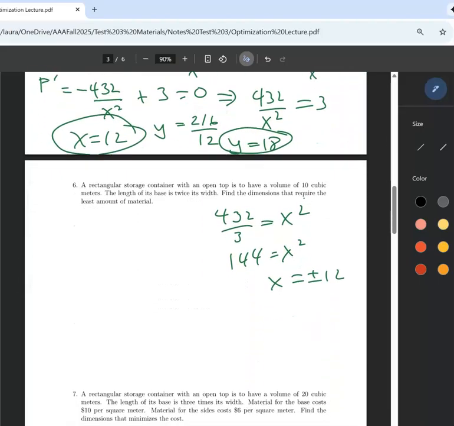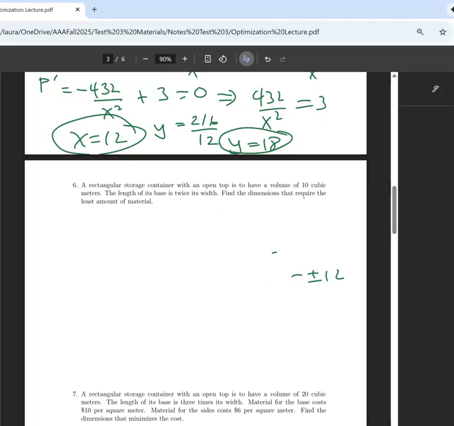Okay, moving to the next. I've got this rectangular container. It's supposed to have an open top and a cubic volume of 10 cubic meters. Right. Oh, sorry, no, rectangular storage container. I was thinking of a cylinder.